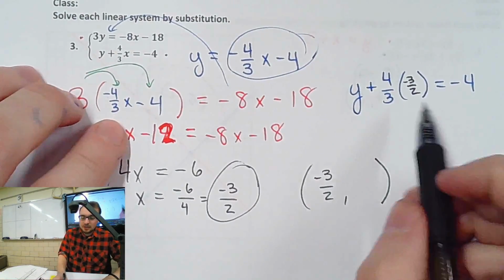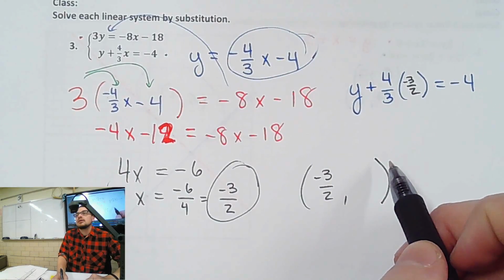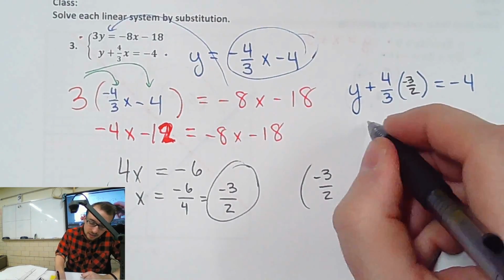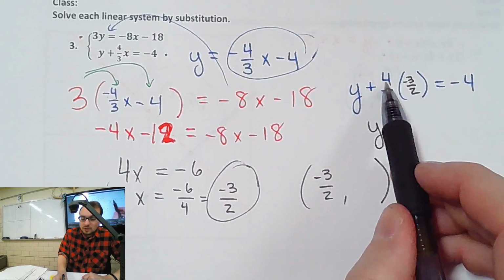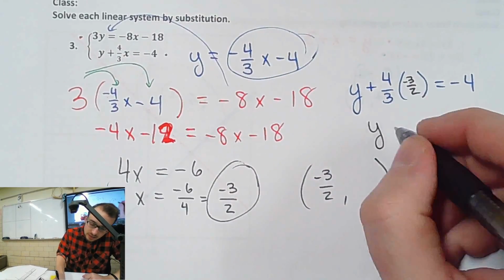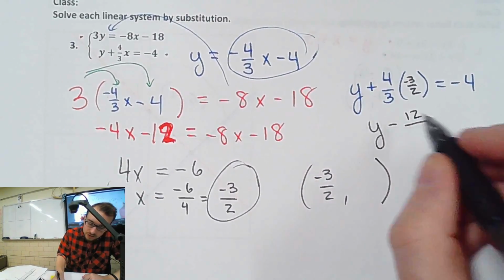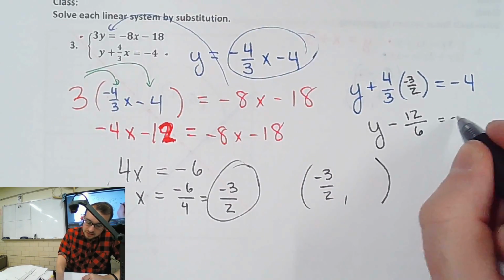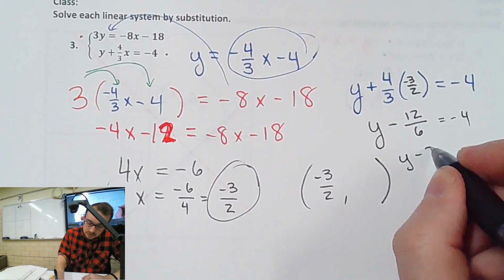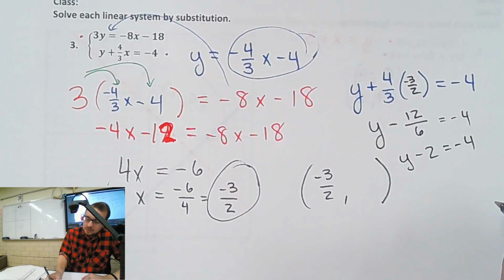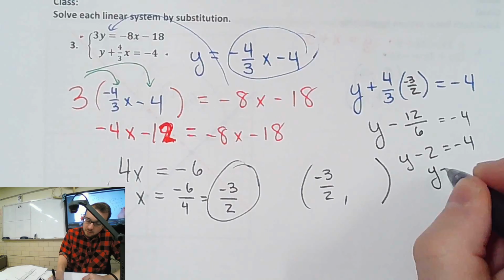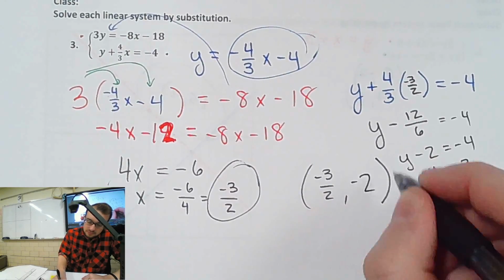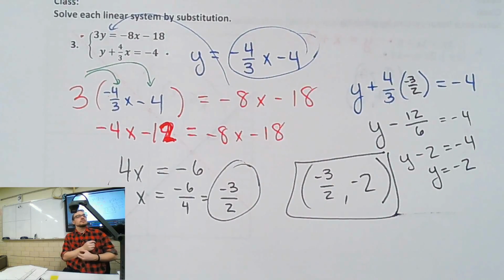Do we need common denominators to put those together? No, we just multiply across. What's 4 times negative 3? Negative 12. What's 3 times 2? 6. What's 12 divided by 6? 2. So it's negative 2. Then we add 2, and y is negative 2. How you feeling? Okay.